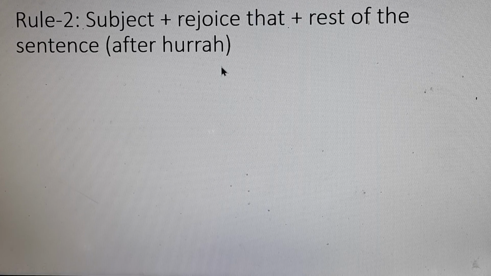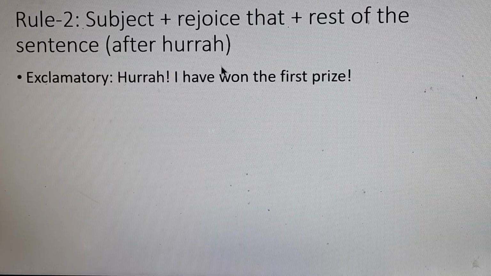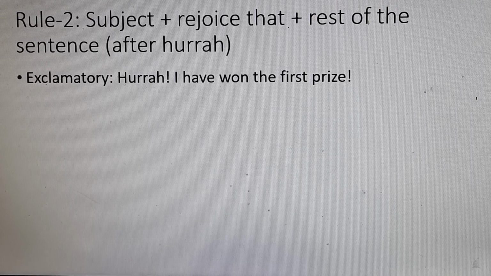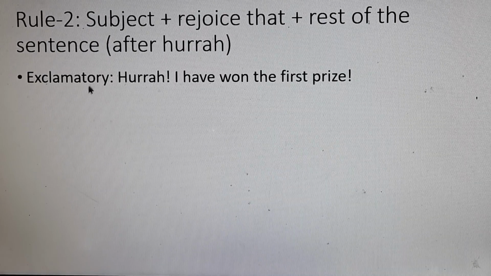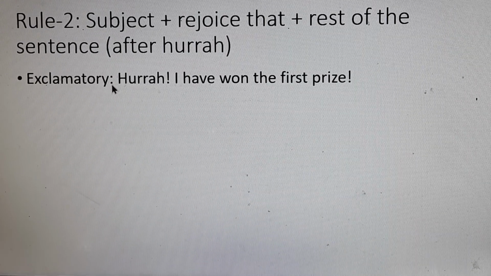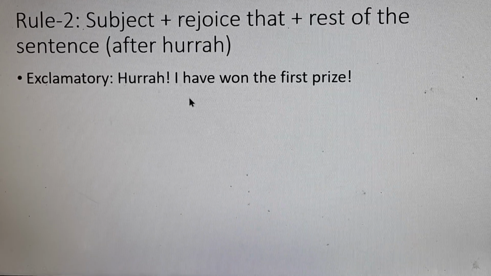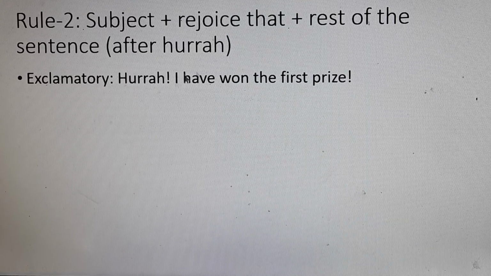Let's see an example. Hurrah, I have won the first prize. Now we are going to write the affirmative form of this exclamatory sentence. Firstly, we write the subject, and we should not use hurrah in our affirmative sentence.